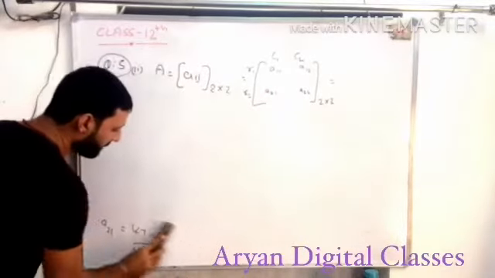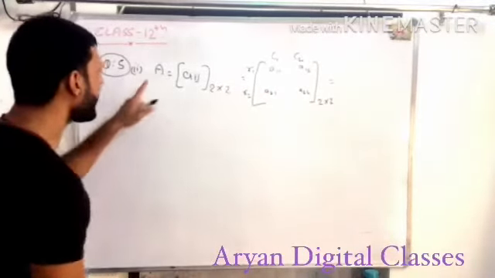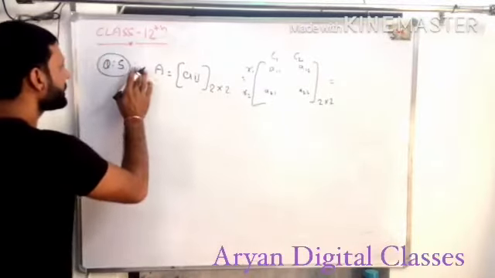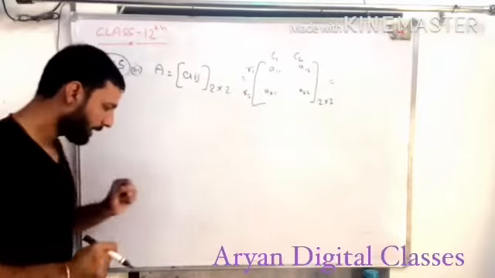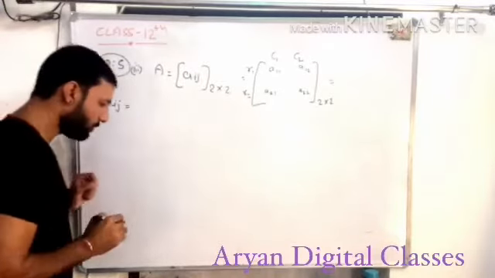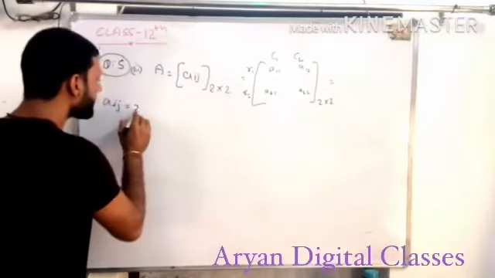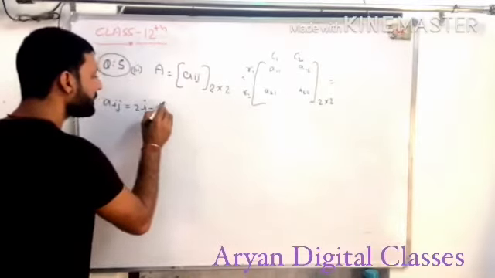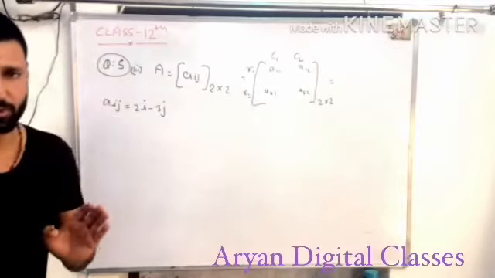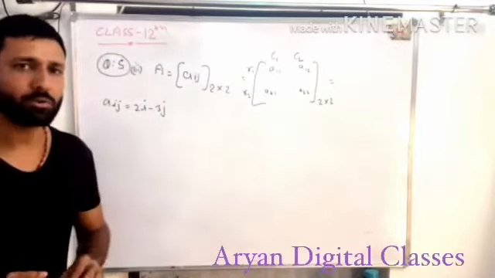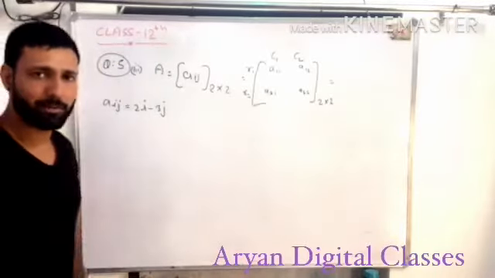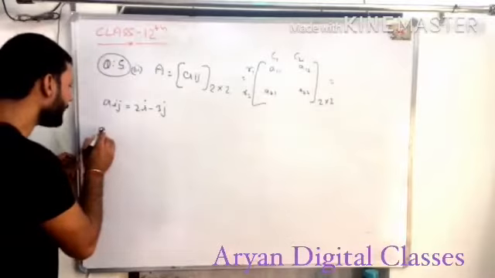The formation is the same and the order of the matrix is also the same, because matrix A is continuing. The third question says Aij is equal to 2i minus 3j. I think you can do this question yourself, and for some of the students who can't, I will tell you how to solve it. The method will be the same and the matrix will remain. Is it clear?